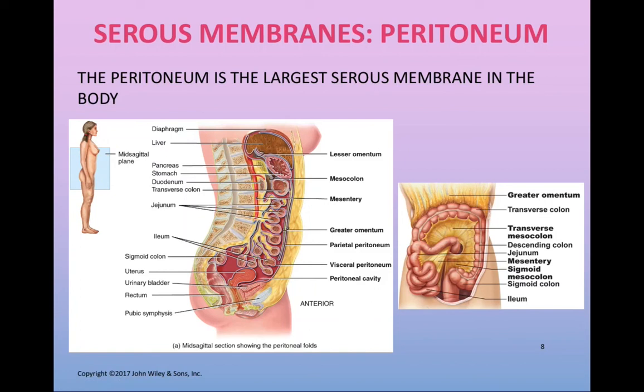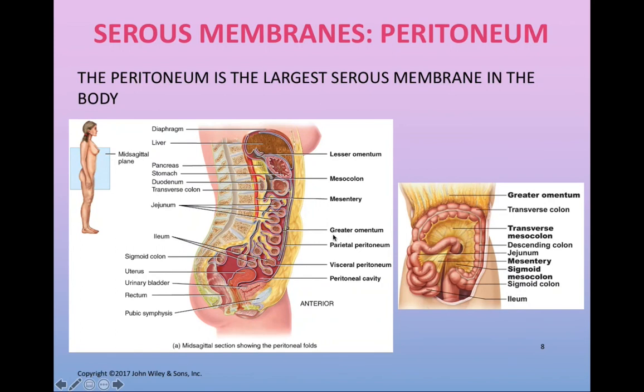We saw with the pericardium that we have this double-layered serous membrane that will wrap around one individual structure. With the peritoneum specifically, we are going to have two different layers, a parietal and a visceral layer, but there's just going to be more things that are suspended in the peritoneum. So this produces a couple other structures in the peritoneum that will not be found in the pleura and the pericardium. The two structures that I'm alluding to are the greater omentum and mesenteries.